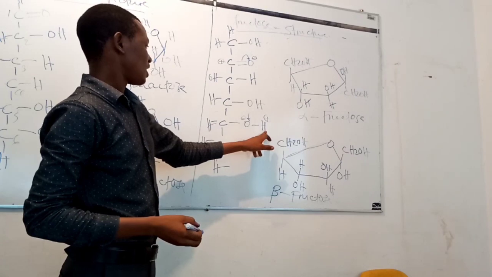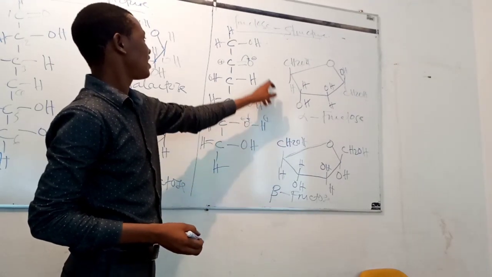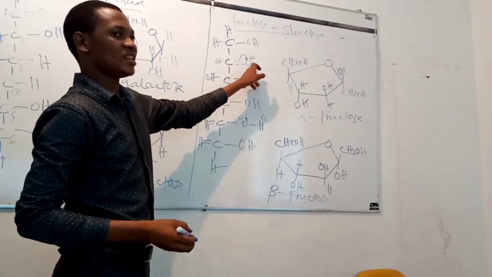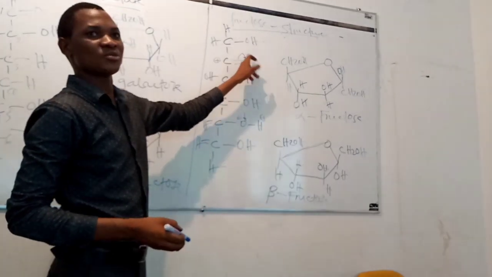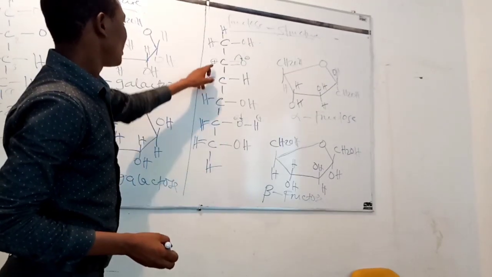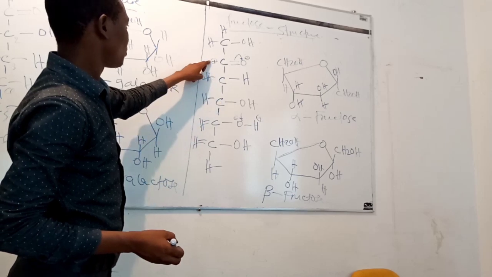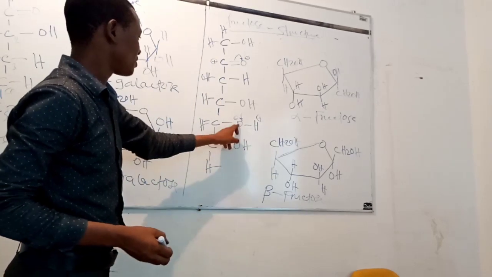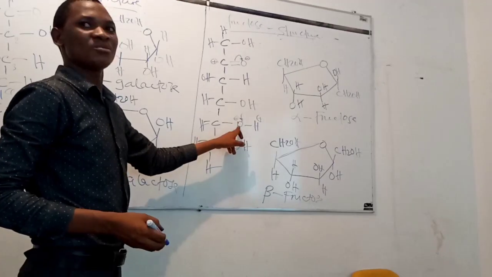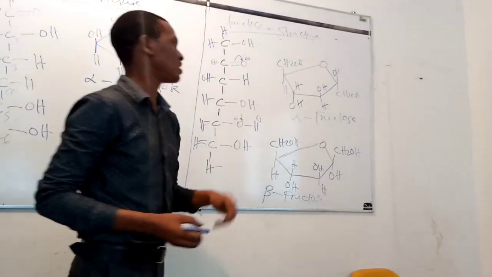The positively charged hydrogen atom from carbon atom number 5 is attracted by the negatively charged oxygen atom in carbon atom number 2, forming the OH. The positively charged carbon atom number 2 forms a bond with the negatively charged oxygen atom of carbon number 5. So the resulting ring is the 5-membered ring called